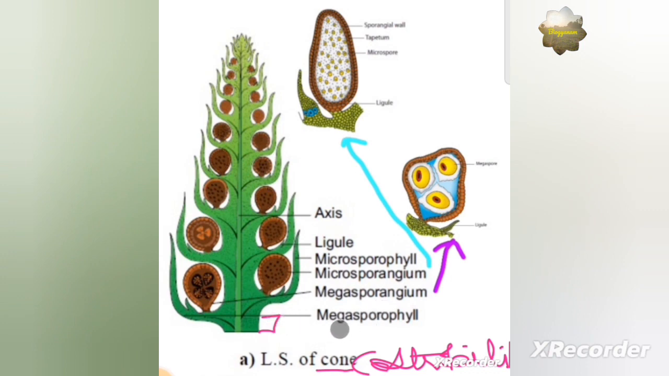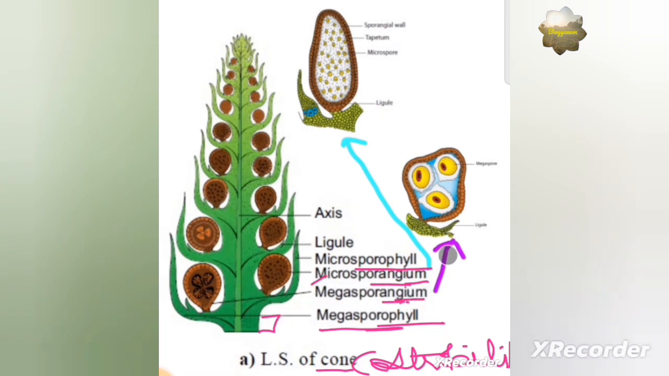Two types of sporophyll form the cone, megasporophyll and microsporophyll. The megasporophyll comprises the megasporangium and the microsporophyll comprises the microsporangium. So the megasporangium and microsporangium basically represent the female gametophyte and the male gametophyte.